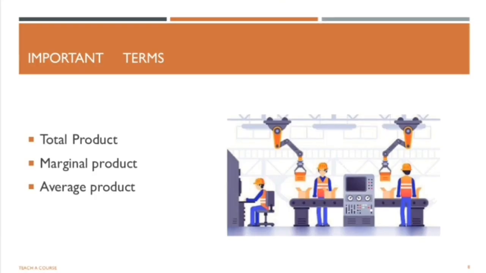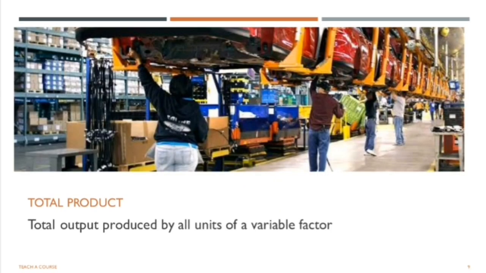Now, other important terms related to production: total product, marginal product, and average product. Total product is total output produced by all units of a variable factor. For example, if there are 4 laborers and they are producing 20 cars in a day, then the total output of 4 laborers is 20 cars, which is the total product.